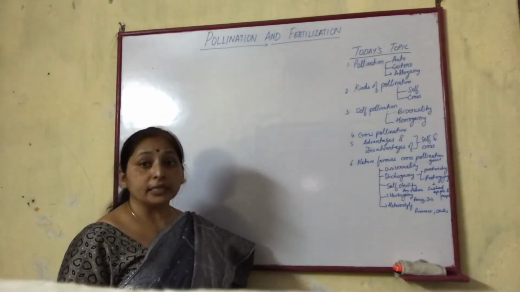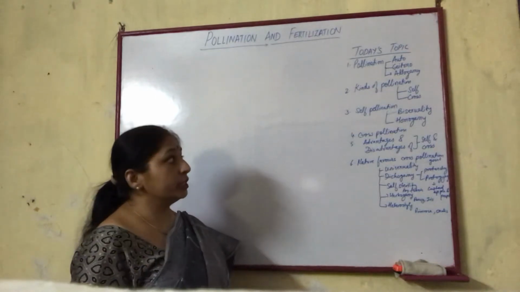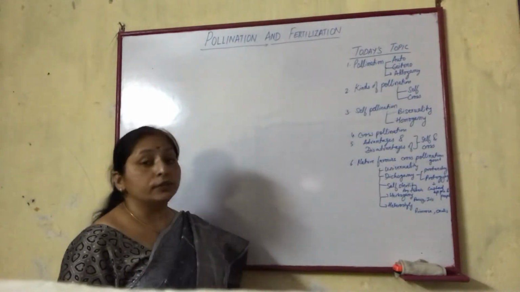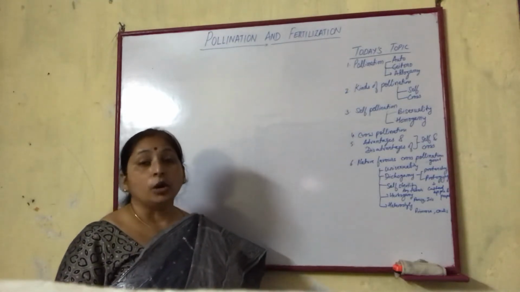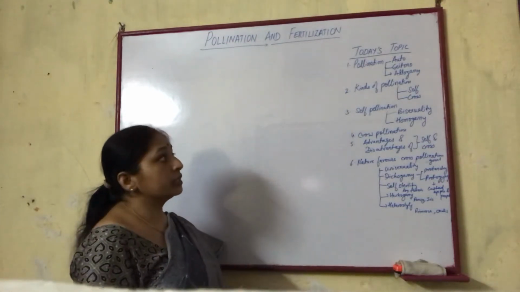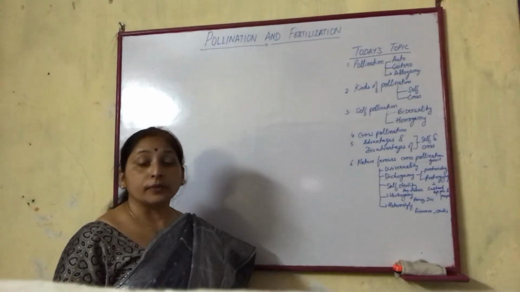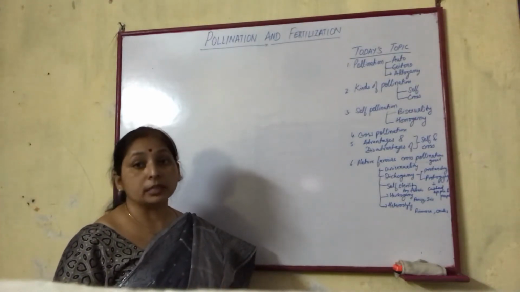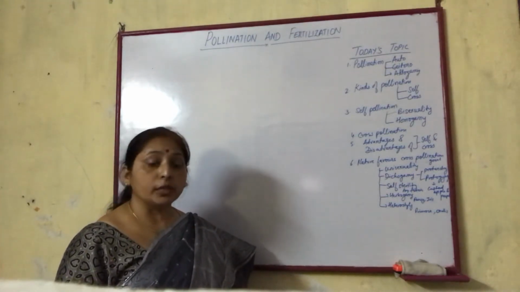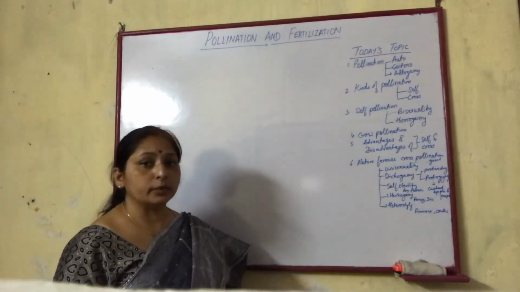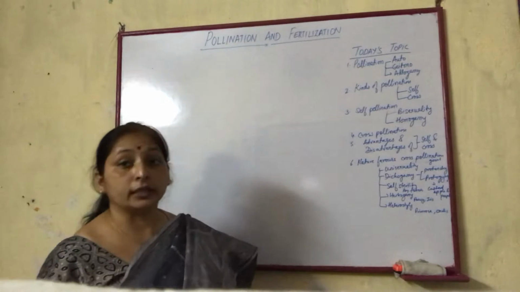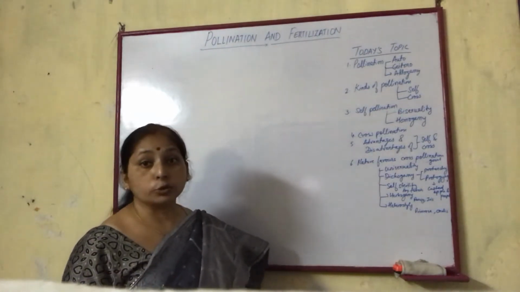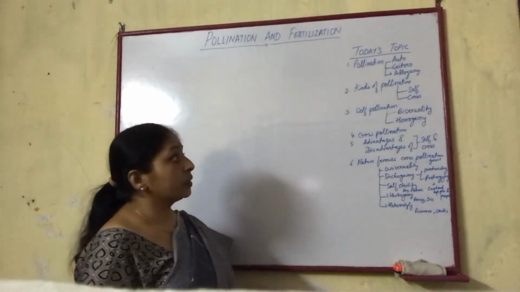Autogamy means self-pollination. In this, the pollination process takes place in the same flower; if the flower is a bisexual flower, then pollination is from the anthers to the stigma of the same flower.